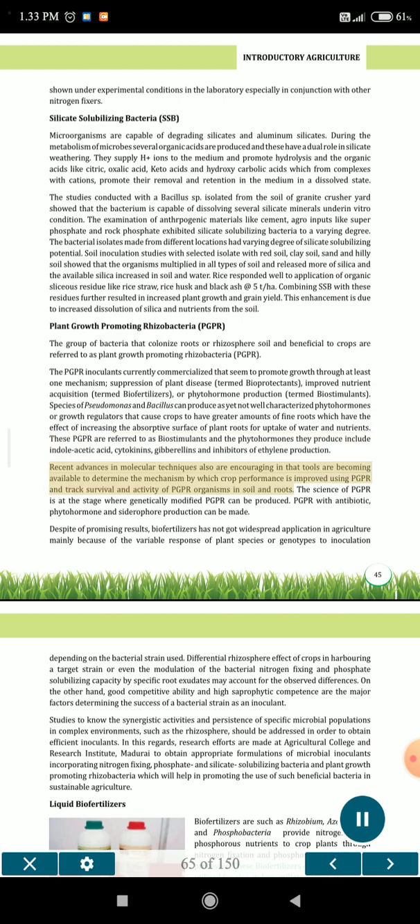Recent advances in molecular techniques also are encouraging in that tools are becoming available to determine the mechanism by which crop performance is improved using PGPR, and to track survival and activity of PGPR organisms in soil and roots. The science of PGPR is at the stage where genetically modified PGPR can be produced. PGPR with antibiotic, phytohormone and siderophore production can be made.